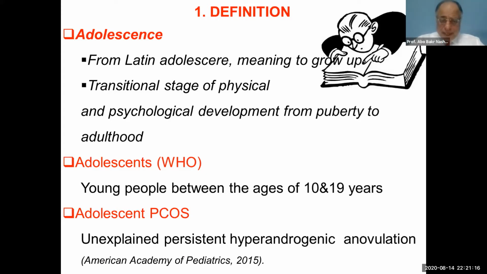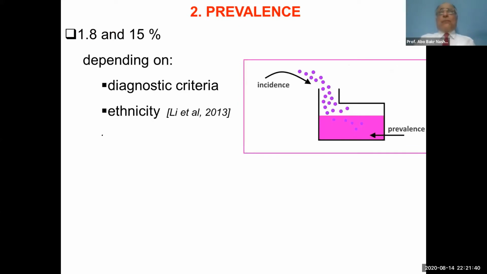Thanks to the American Academy of Pediatrics, in very few words, it is defined as unexplained, persistent, hyperandrogenic anovulation. The prevalence of adolescent polycystic ovary syndrome is from 2% to 15%, depending on the criteria used